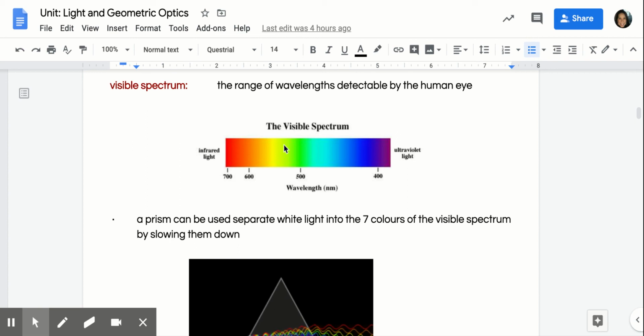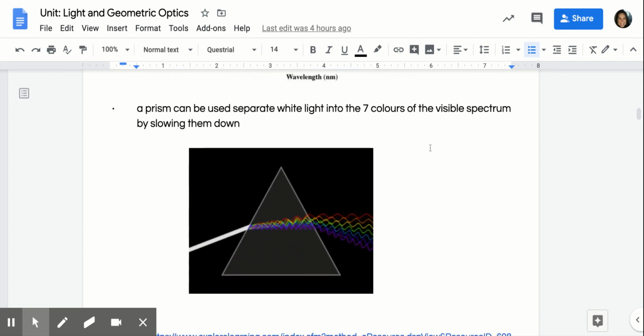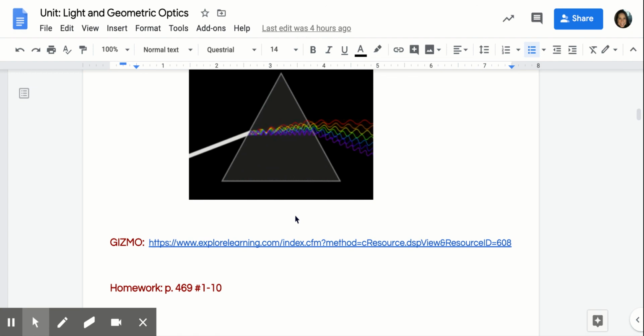Our visible spectrum is basically just the range of wavelengths that we can see with the human eye. And we see these in terms of color. Okay, so we can see these with our red light all the way up to purple. And as soon as you notice that purple is a smaller wavelength, as soon as you drop off there, then that's going to be ultraviolet light. And we know this because we can actually use prisms to separate white light into the 7 colors. And this is how that happens. It slows it down so that it's able to have that separation. Okay, so if this is white light, then it separates. Okay, so this is basically what light is.